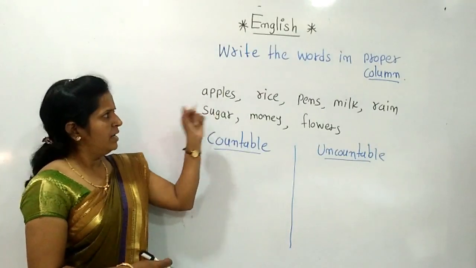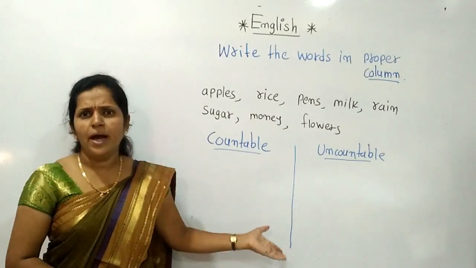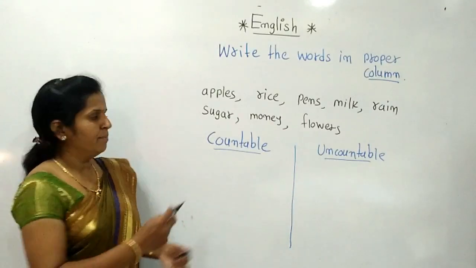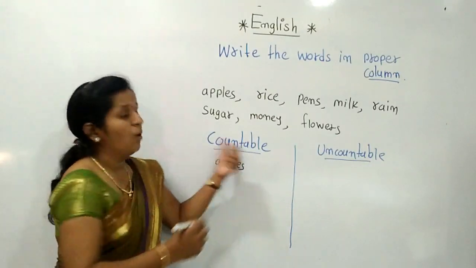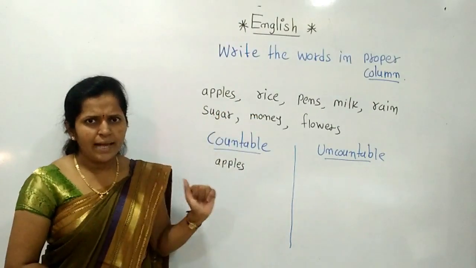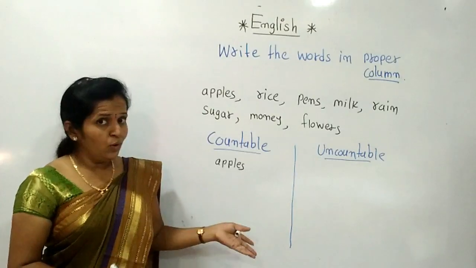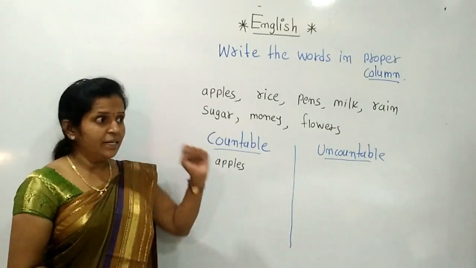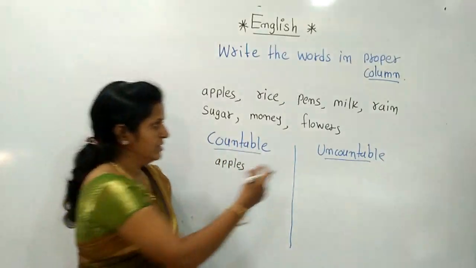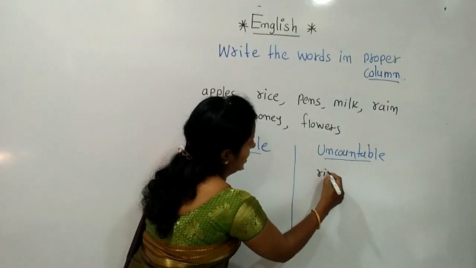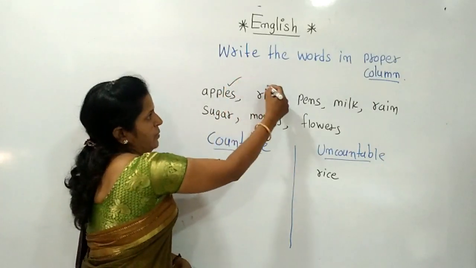Now first is given: apples. Can we count the apples? Yes. 2, 3, 4, 5, 10. We can count the apples, so apples is a countable noun. Another word, rice. Say it: give me rice, give me 2 rice. Is it proper? No, it's not proper. It's uncountable. It needs the support of a measurement: 1 kg, 5 kg rice, some rice. Rice is uncountable.